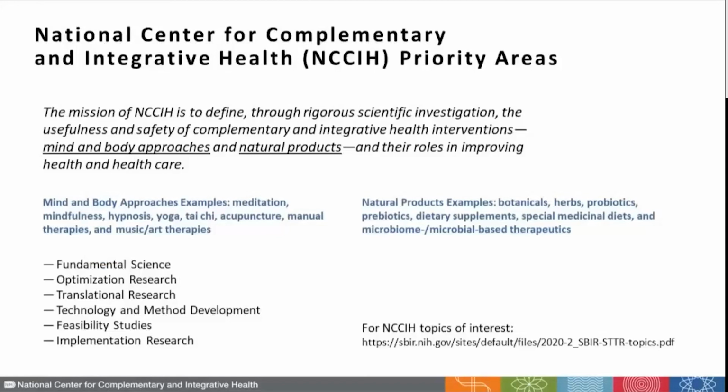You can see some of the examples of mind-body approaches include meditation, yoga, tai chi, acupuncture, and the areas of research that would be funded are listed below. Natural products can include botanicals, herbs, probiotics, prebiotics, dietary supplements, etc. And again, there's a link here on the slide, and you will be getting copies of these slides. The link will show you the topics of interest for NCCIH.